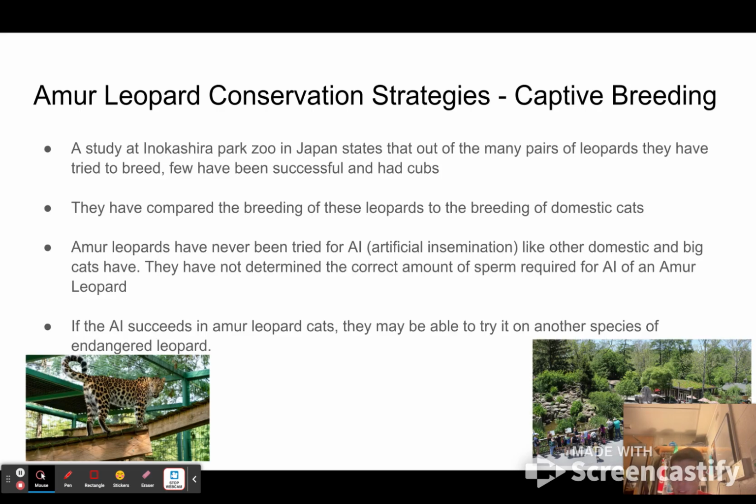They have not determined the correct amount of sperm required for AI of an Amur leopard, but if AI succeeds in the Amur leopard cats, they may be able to try it on other endangered big cats, not only helping the Amur leopards, but all big cat species.